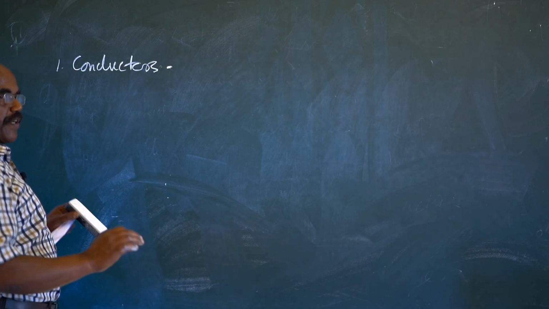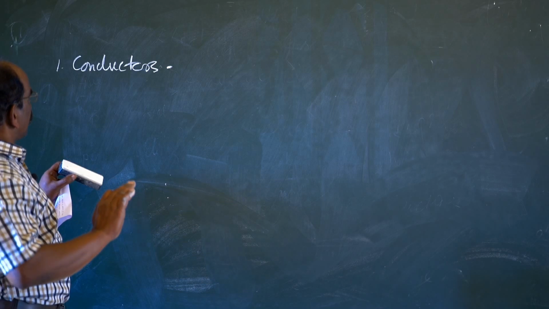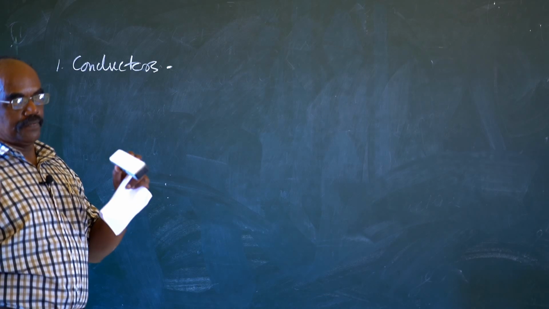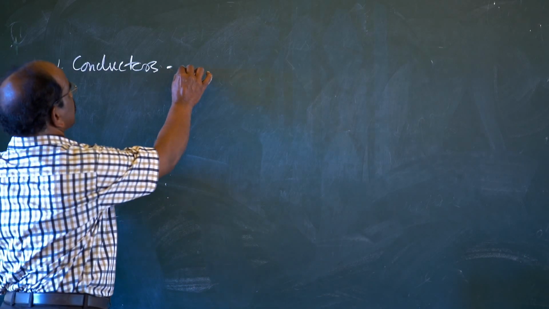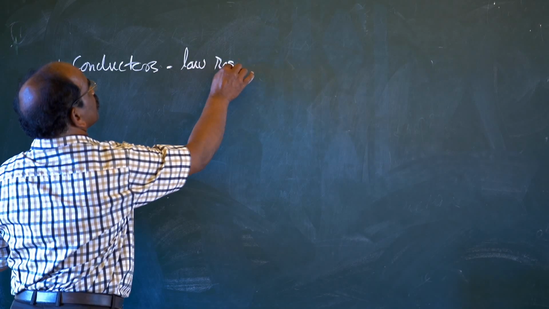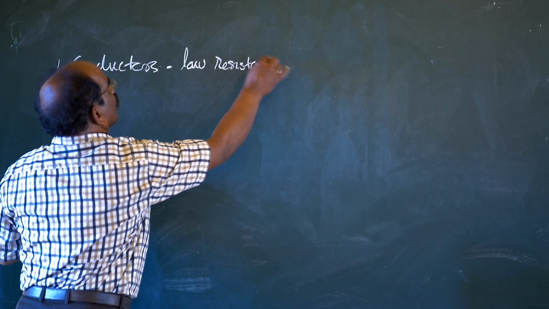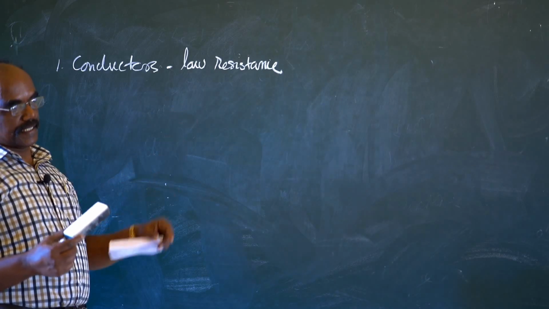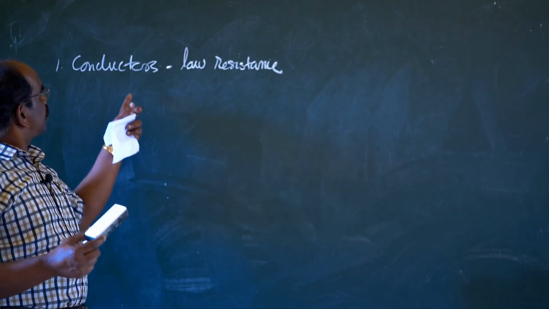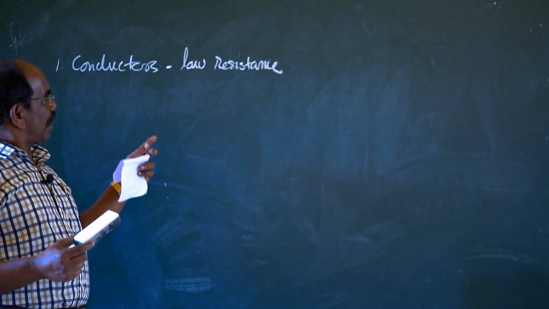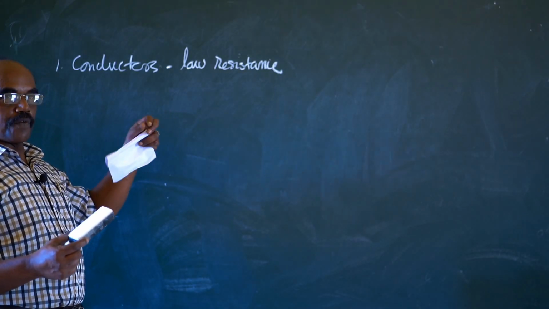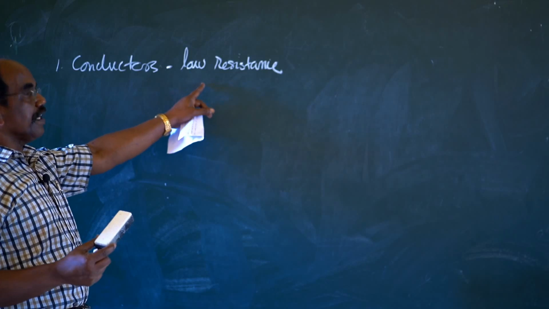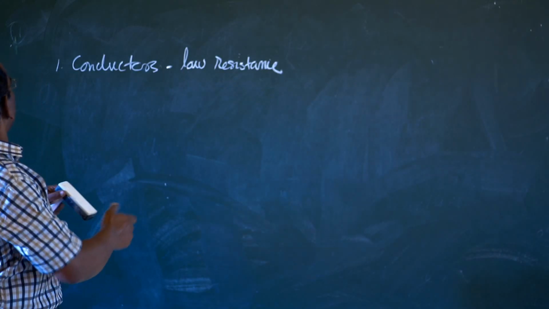What is the meaning of conductors? Conductors are materials that allow free flow of current, and they have low resistance. Conductors are materials having low resistance. Almost all metals are conductors, and the aqueous solution and molten solution of salts are also good conductors of electricity. Generally, metals are good conductors.